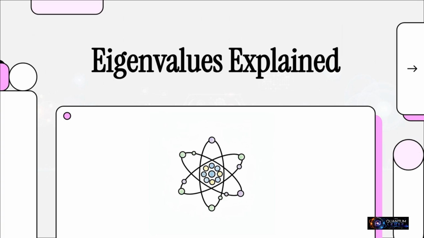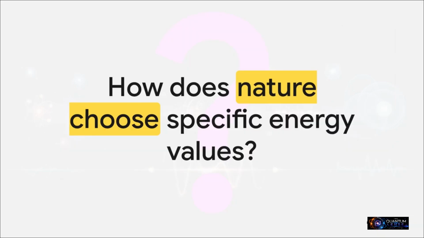Today we are unpacking something truly mind-bending. We're going to explore eigenvalues and eigenfunctions, the hidden language of quantum physics, and we'll see exactly how the universe dictates the fundamental building blocks of, well, all matter. So it really all boils down to one massive question. How exactly does nature choose these specific energy values?